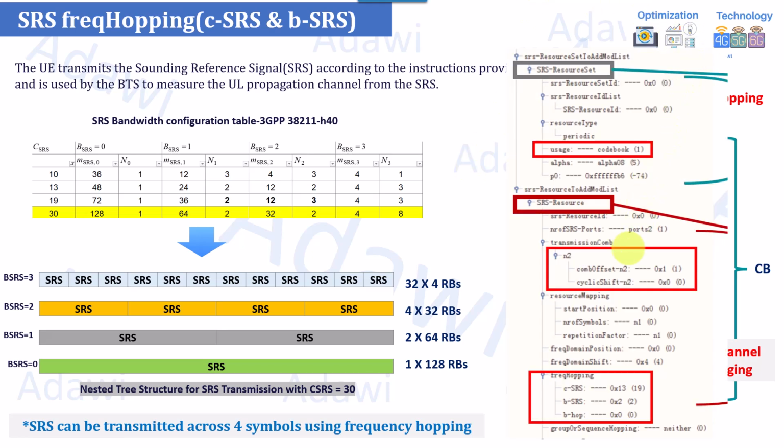Before going to the last part, I just want to highlight, if you would like to check the configuration, again from the same message highlighting the layer 3, you can see this frequency hopping. You have these three parameters from the 3GPP, which are CSRS, BSRS, and B hopping, and you can map them with whatever table I have explained here.